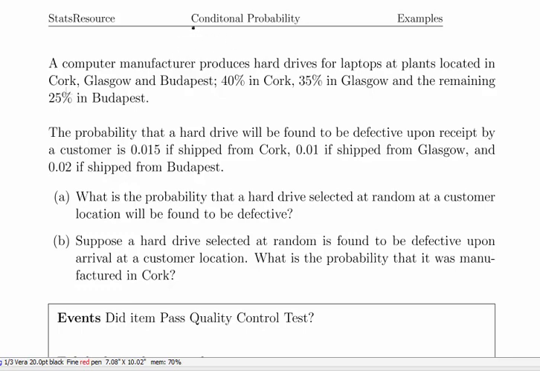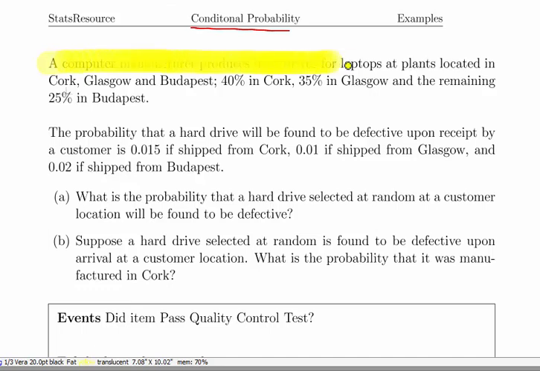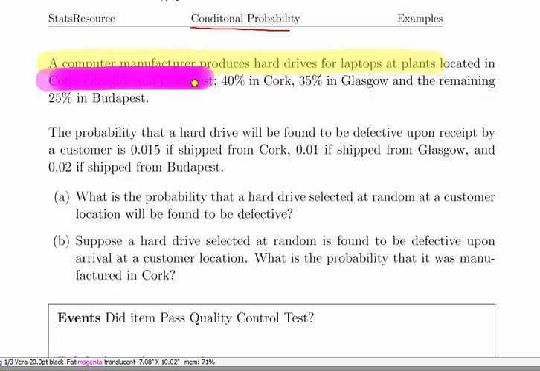Okay, in this presentation we're going to look at conditional probability. A computer manufacturer produces hard drives for laptops at plants located in Cork, Glasgow and Budapest. 40% are made in Cork, 35% in Glasgow and the remaining 25% in Budapest.